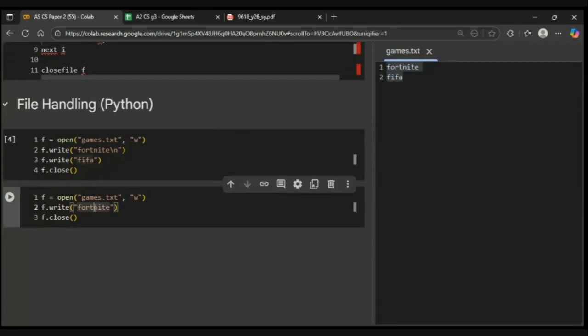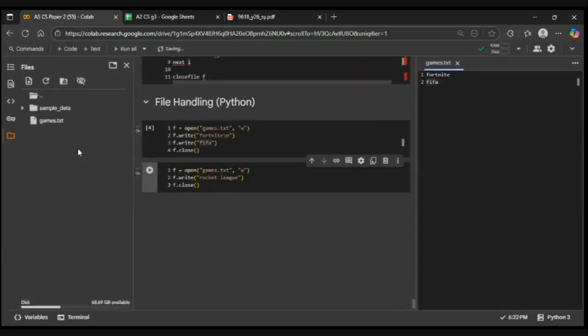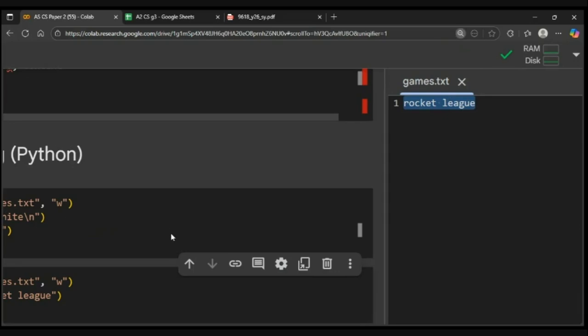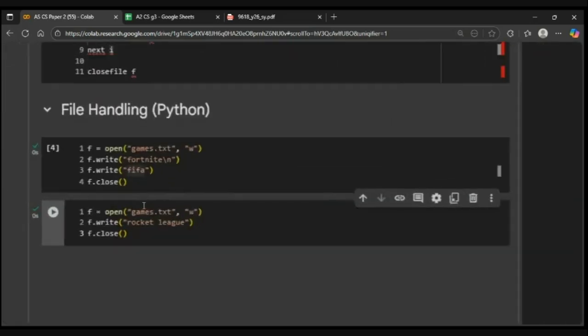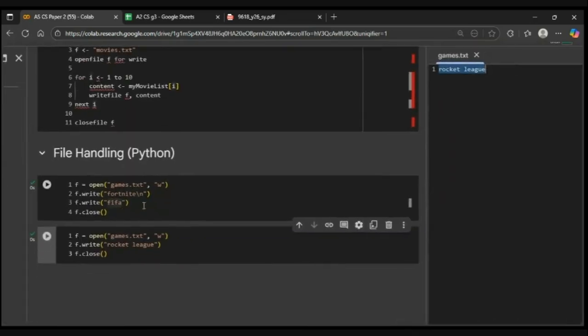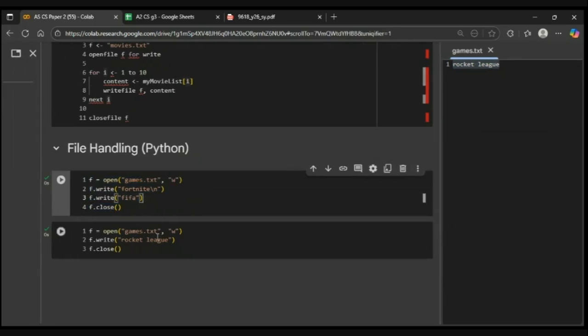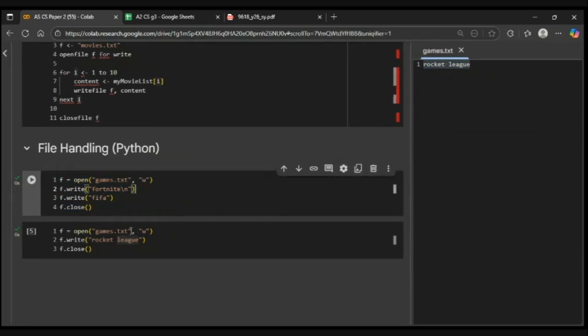Okay, now if I run the code again and if I write, let's say Rocket League here, and now if I run this code, since it's in write mode, it will override these two lines, and Rocket League will overwrite them here. See, the previous names are gone. So this is what I mean by opening in write mode. In write mode, your values overwrite the previous content. Okay? So this is very simple write mode.